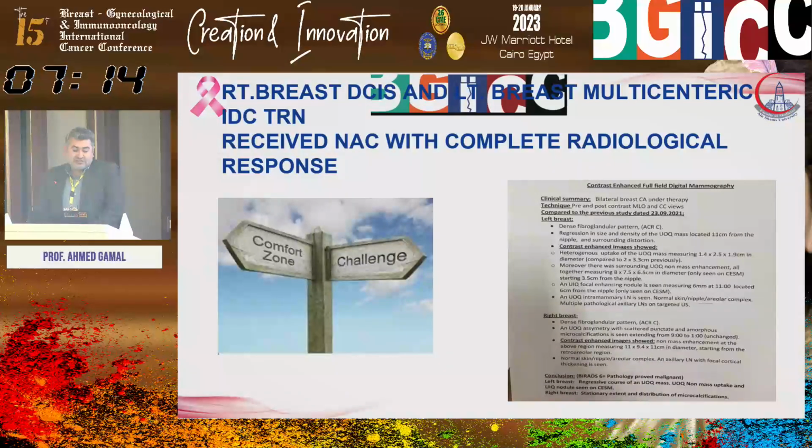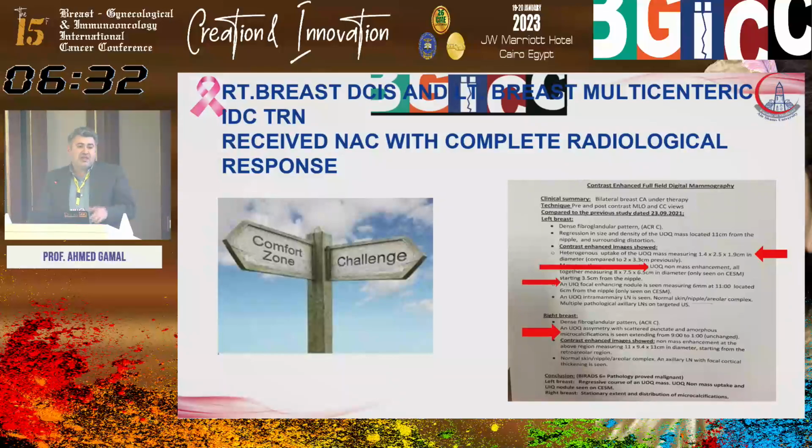This patient was very challenging. She was young, only 32 years old, and she received neoadjuvant chemotherapy for a left breast multicentric lesion, as is very obvious in the mammography: upper outer quadrant 1.4 times 2.5, another lesion as a non-mass enhancement about 8 times 7.5 times 6.5 in the left breast, another mass in the upper inner quadrant, plus upper outer quadrant microcalcification of the right breast, proved to be DCIS by true cut biopsy.